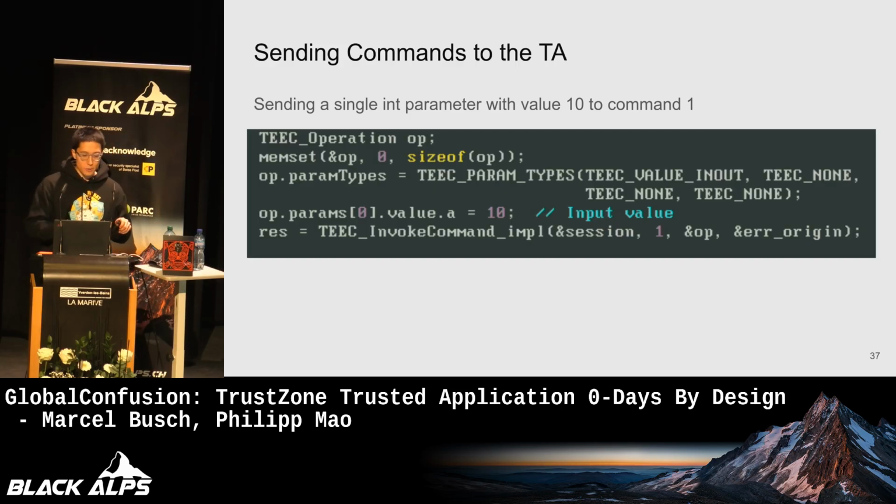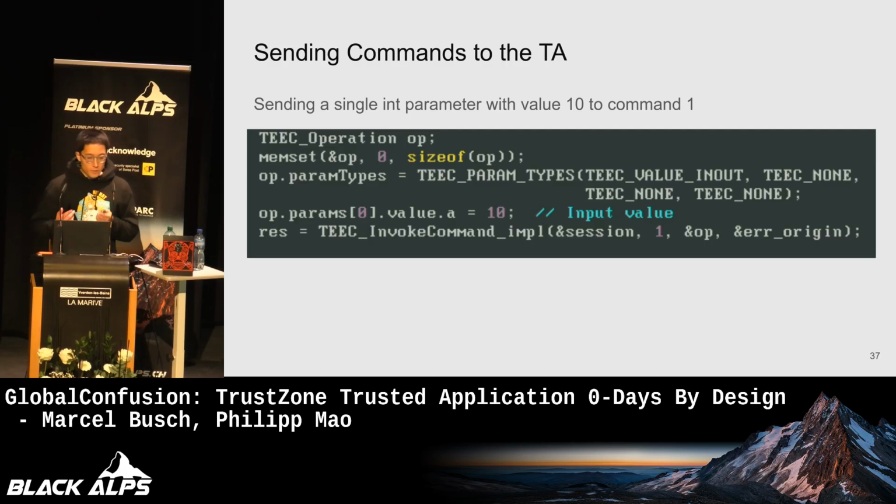This is essentially for the 4 params in the params array. For each one, it tells the TA the type of that parameter. Here we say the first entry is a value and all the other ones are not set. Then for the first entry in the params array, we set the A member of that value to 10.